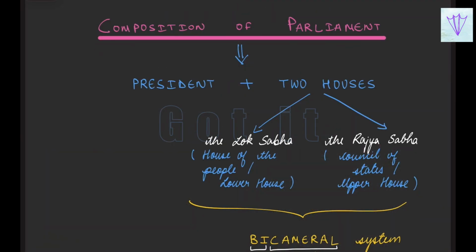The next part is the composition of the parliament. The parliament is composed of the president and the two houses: the Lok Sabha and the Rajya Sabha. The Lok Sabha is also called the House of the People or the lower house, and the Rajya Sabha is the Council of States or the upper house.